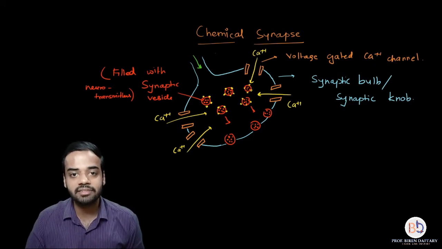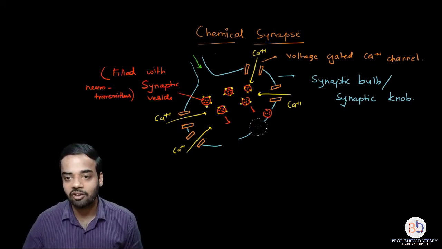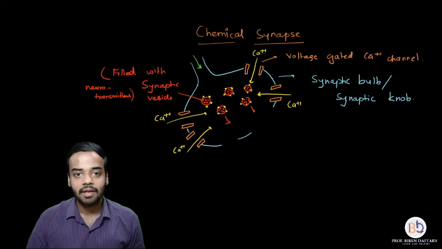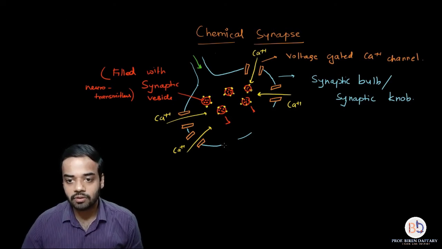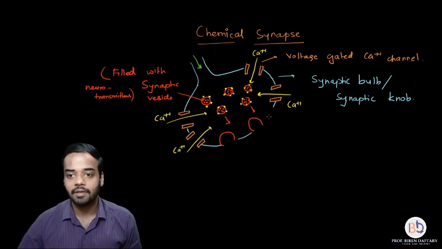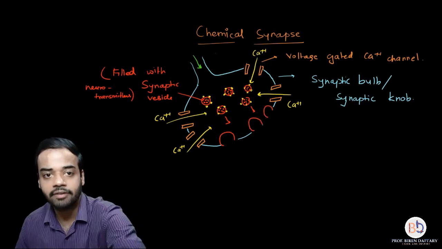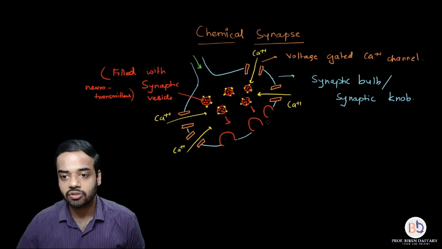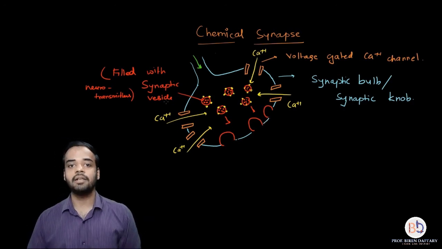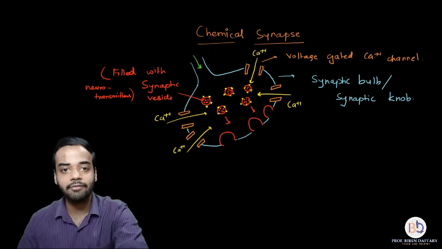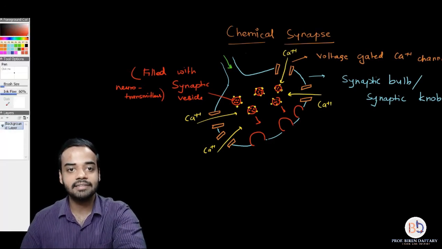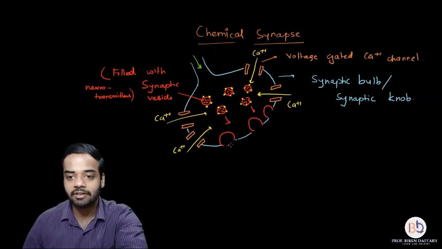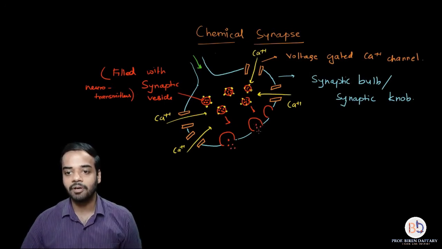So now I'm going to show that these vesicles have burst. I will show the vesicles like this, so you can see that they have opened up, right? And I will also draw the edge of the axon terminal. Because of this bursting, these neurotransmitters have now been released in the synaptic cleft. I hope you are getting my point.